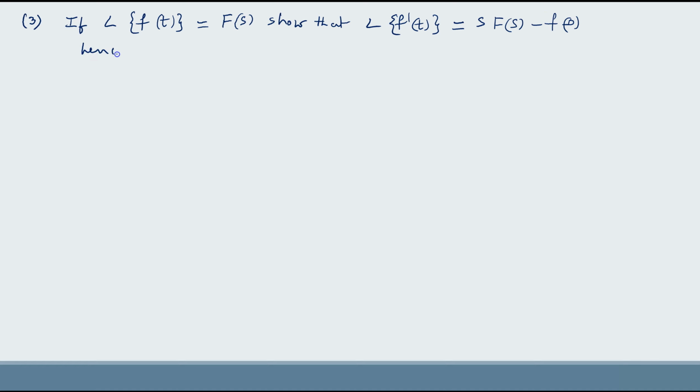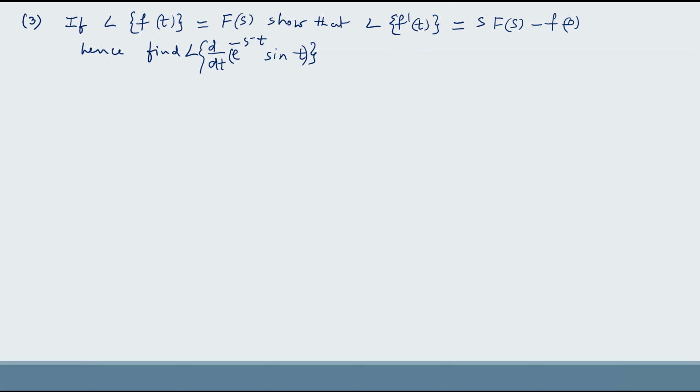Hence find the Laplace transform of d by dt of e power minus 5t sin t. First we have to prove this result, then we have to find the Laplace transform of d by dt of e power minus 5t sin t, that is L of f dash of t.